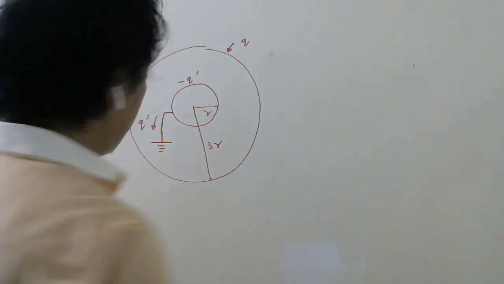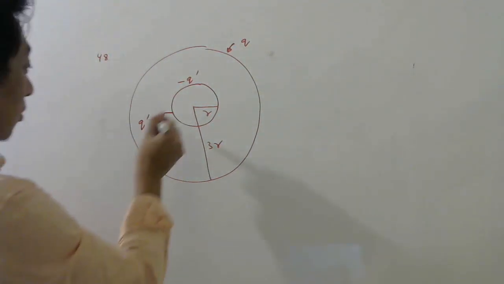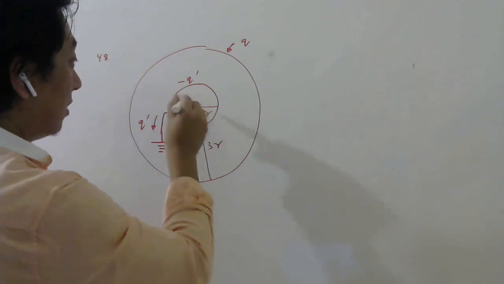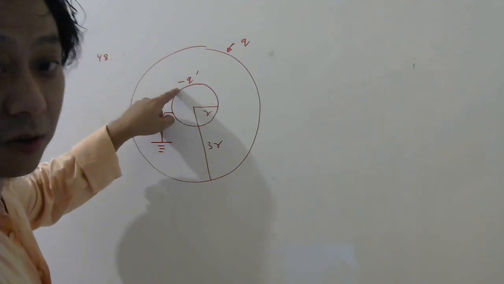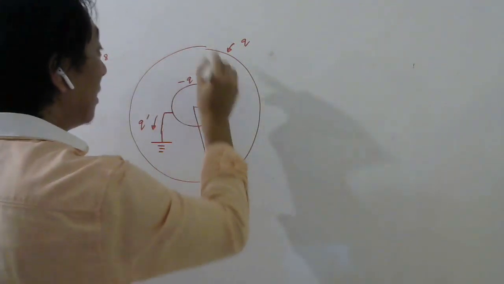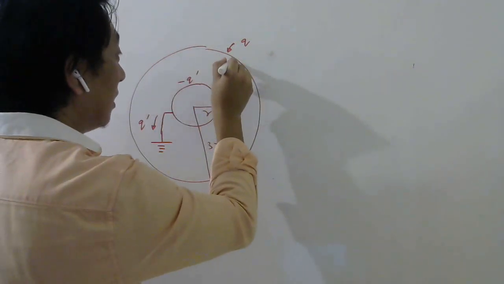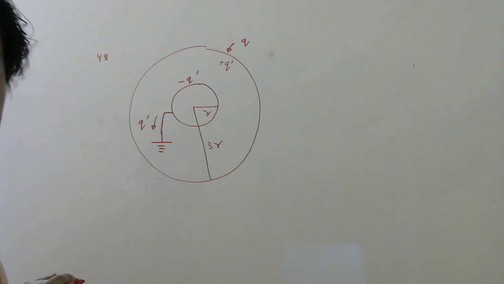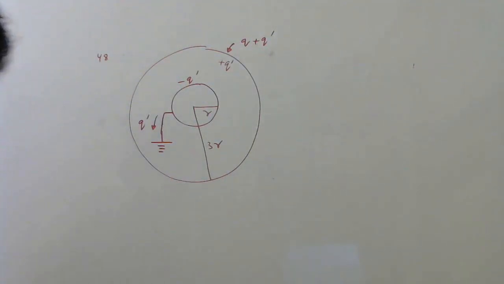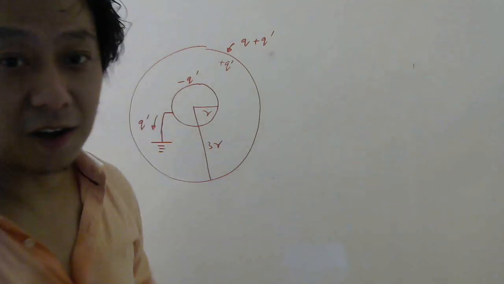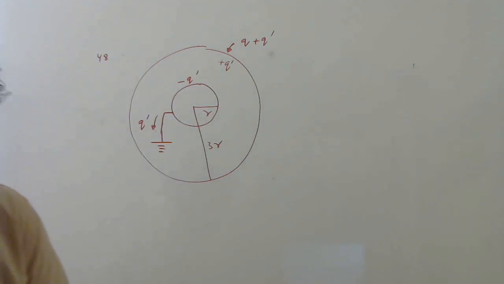So if I say Q dash charge flows to the ground from the sphere, then the sphere will have minus Q dash charge now. Because of this minus Q dash, it will induce plus Q dash on the inner surface of the outer shell, and the outer surface will be Q plus Q dash. Understood? So this will be the arrangement now. Now, how to find Q dash?